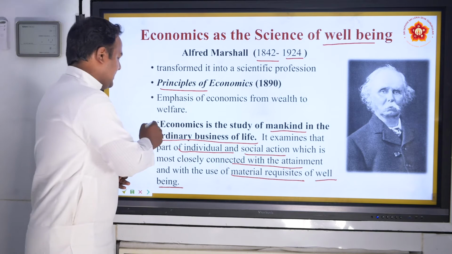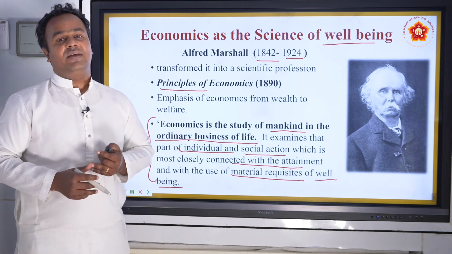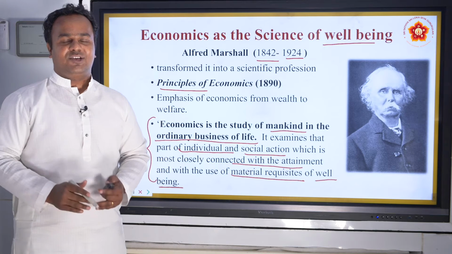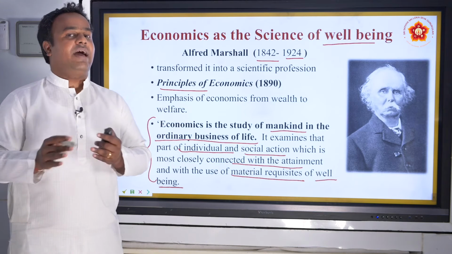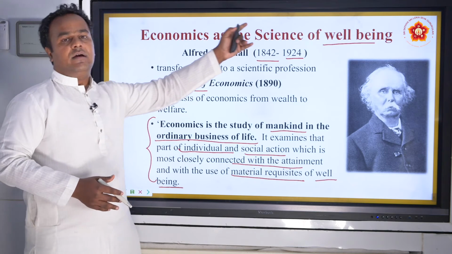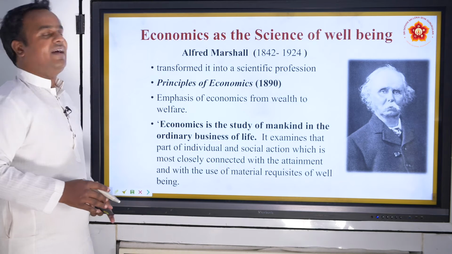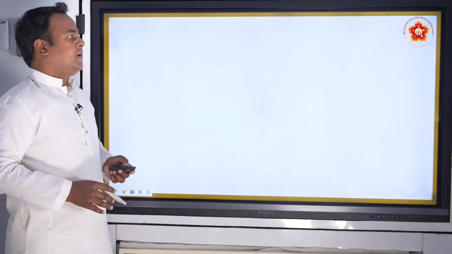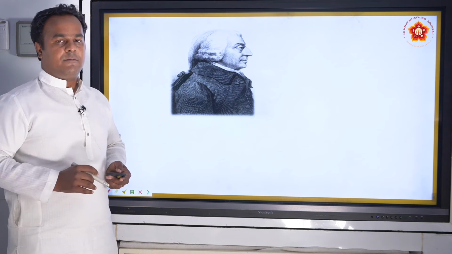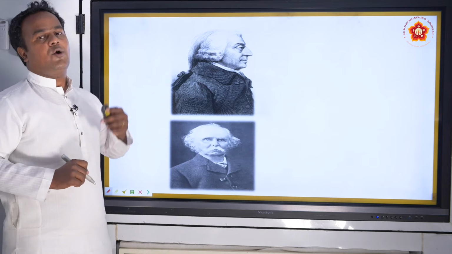Therefore, Alfred Marshall's definition of economics went a bit deeper, from wealth to well-being. Just because a person is rich doesn't mean he is happy, isn't it? So this is one example of looking at economics as a science of well-being or the welfare definition of economics. Another definition is by Lionel Robbins. We will see what he captured that these two economists missed.